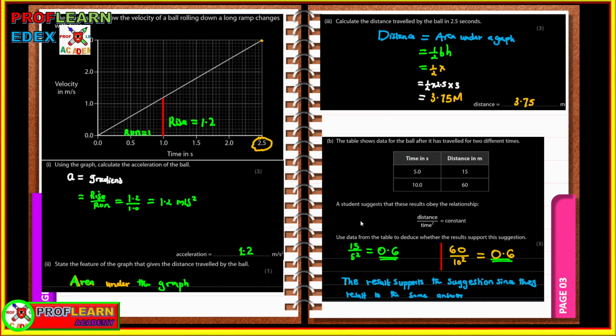I've mostly seen this kind of question appearing in exams, whereby you are given a relation and you are supposed to show whether it's true. In this case, you substitute the values that you are given into the relation and check whether the answer you are getting is the same. If the answer is approximately the same or very close, it means that the results support the suggestion of this particular student.